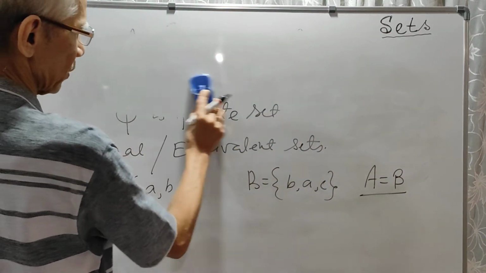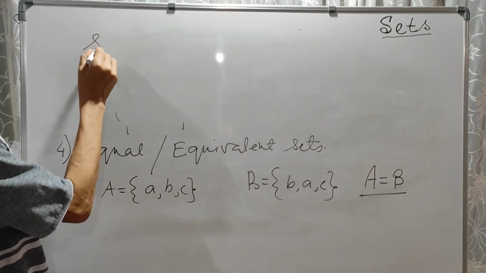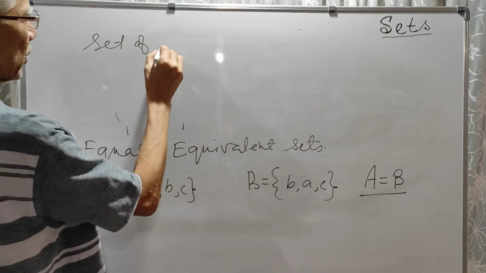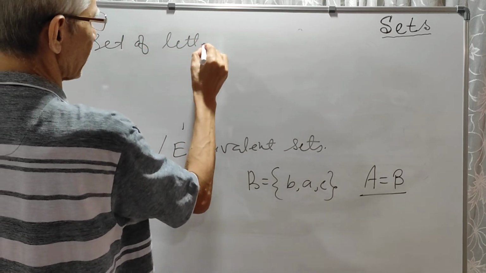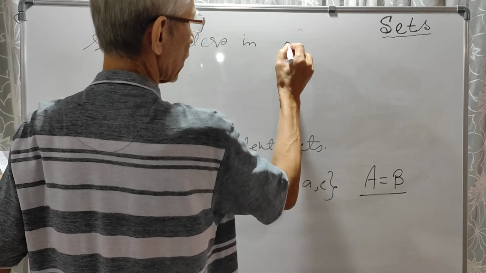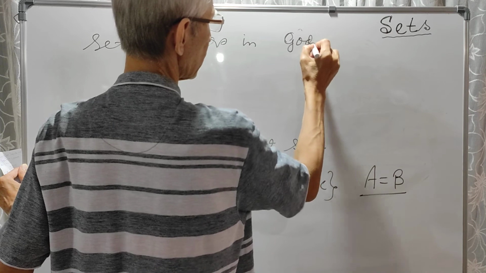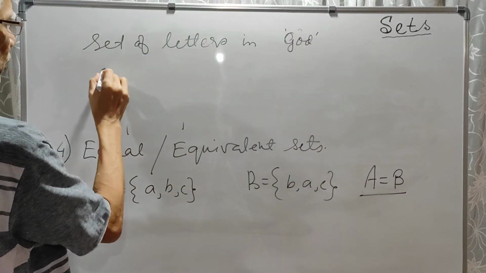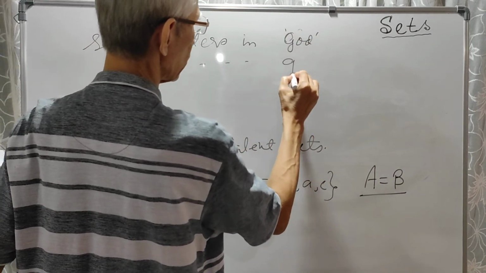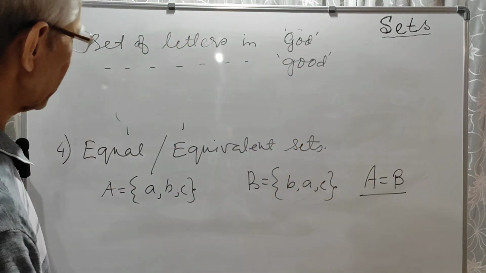Now suppose set of letters in the word God, and set of letters in the word good. So these two are equal sets, you see.